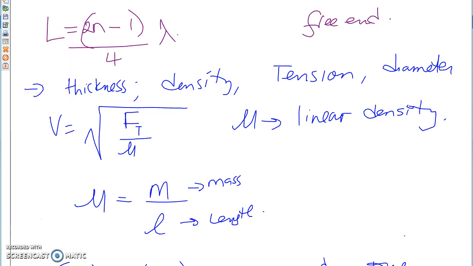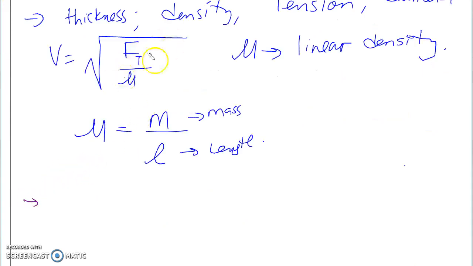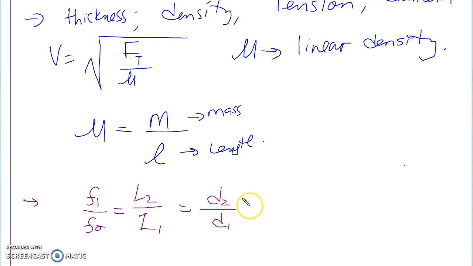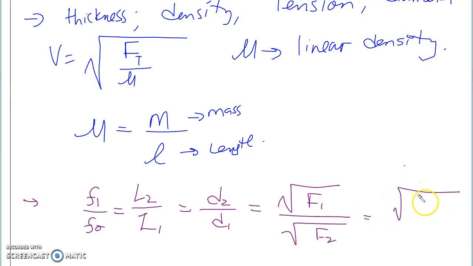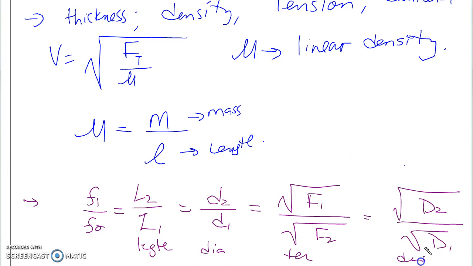The other formulas we had that looked at thickness, linear density, and all that: frequency 1 divided by frequency 2 equals L2 divided by L1, which equals D2 divided by D1, which equals F1 divided by F2, which equals the density ratio, D2 divided by D1. So length, diameter, tension, and density.